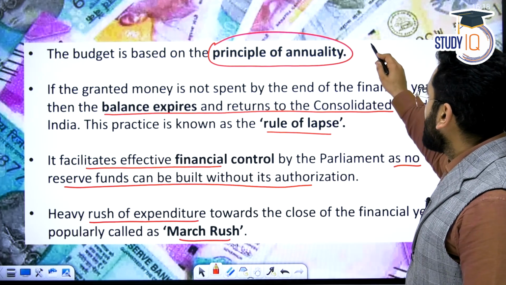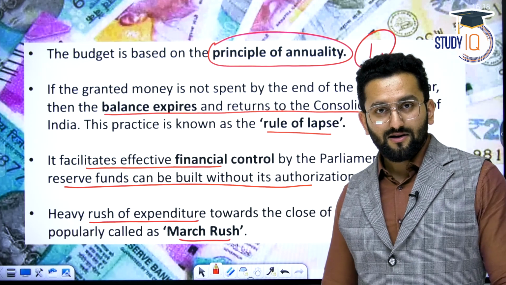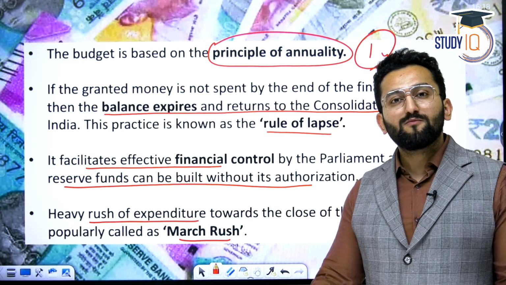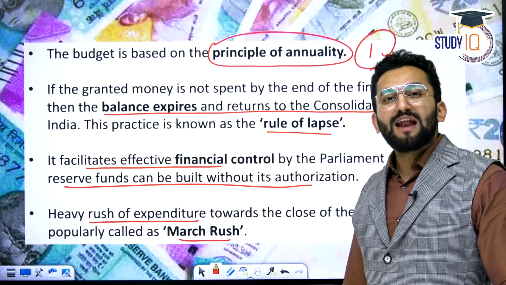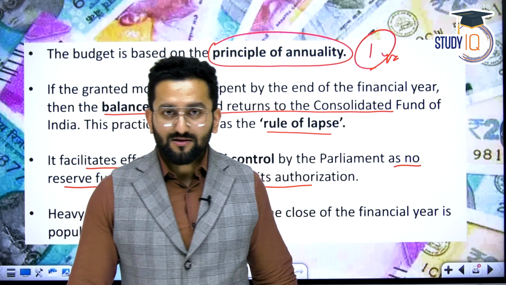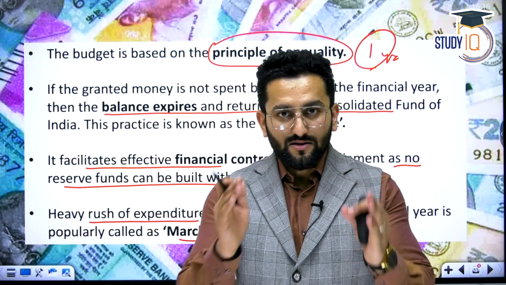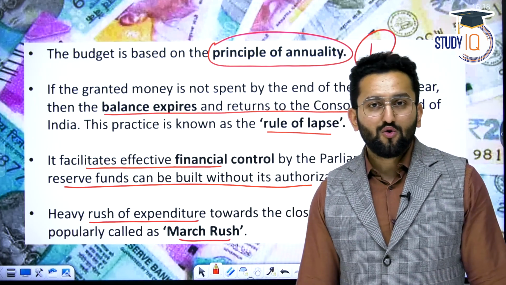Okay. Now, budget is presented on the principle of annuality. What does this mean? Budget is being given approval for 1 year. You're getting permission to spend from the Consolidated Fund for 1 year. And within that also, there will be a rule of lapse. For example, I've given you, say, 1 lakh crore rupees, and from that, this particular department, say the health department, was given, say, 20,000 crore rupees.